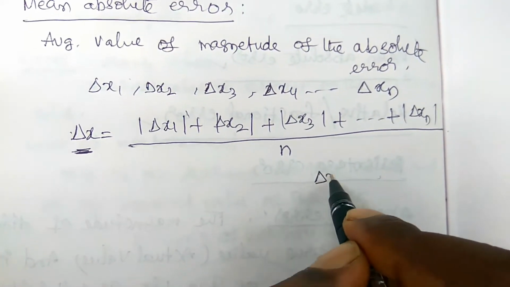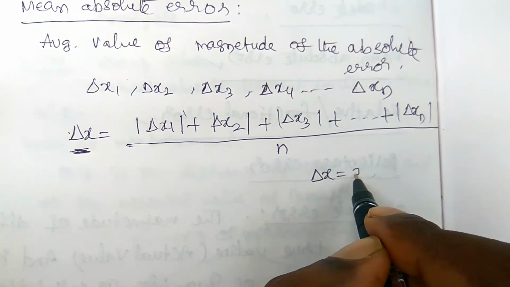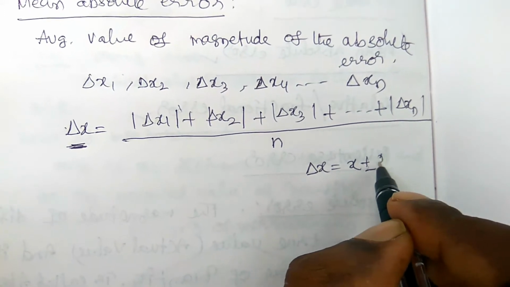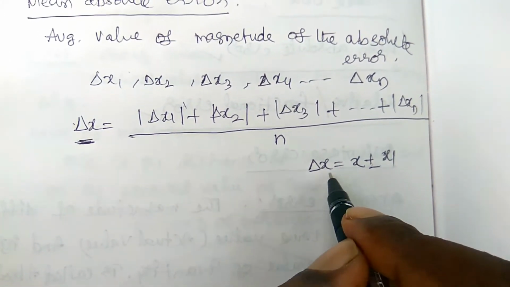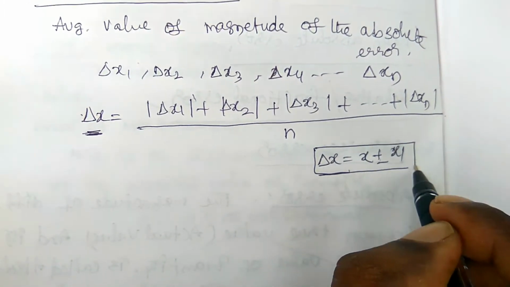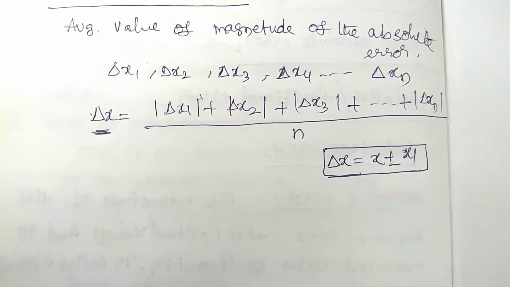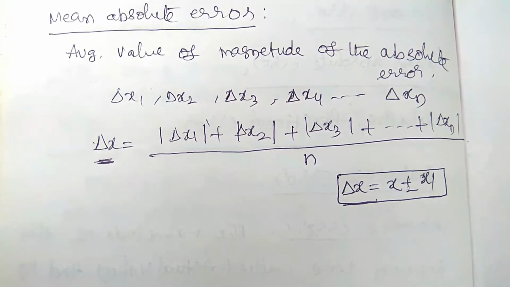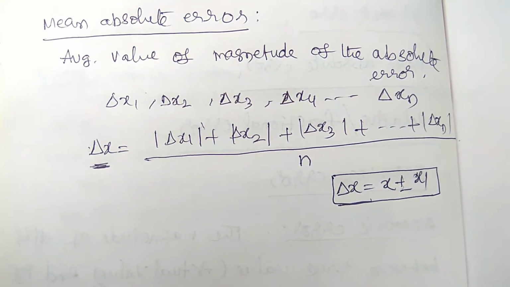So here delta x can be written, for example, as x plus or minus x1. When you apply this to some numericals, you will understand it very easily, so you should not worry about it.